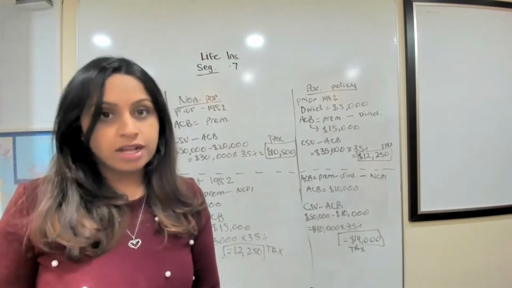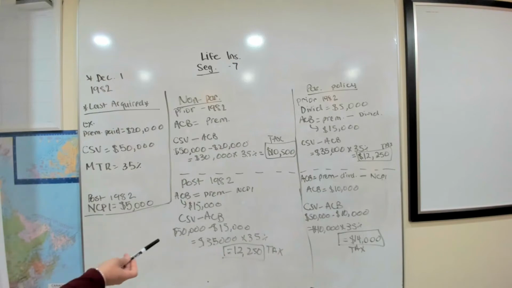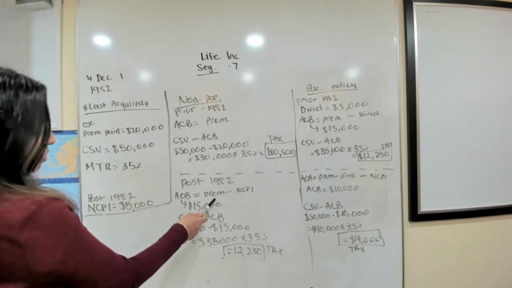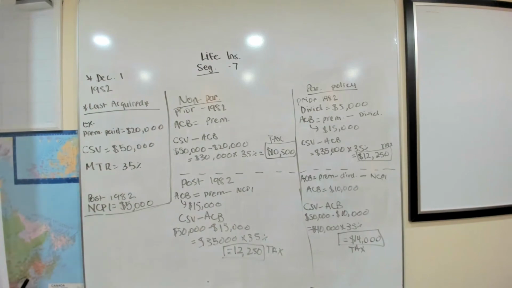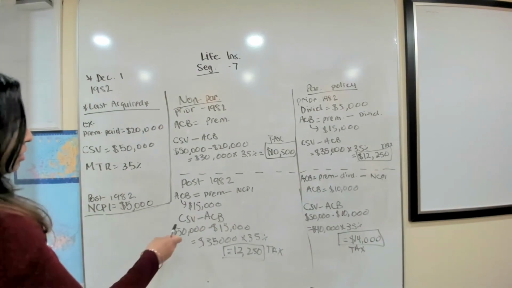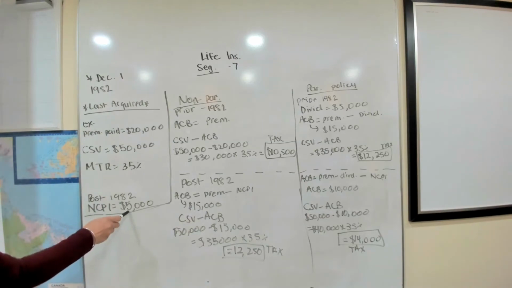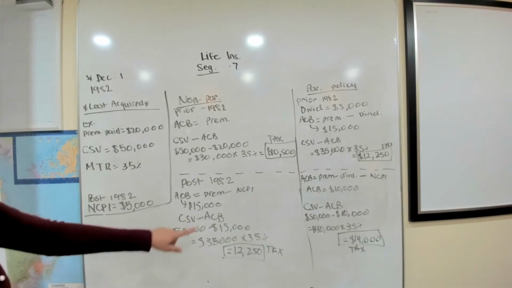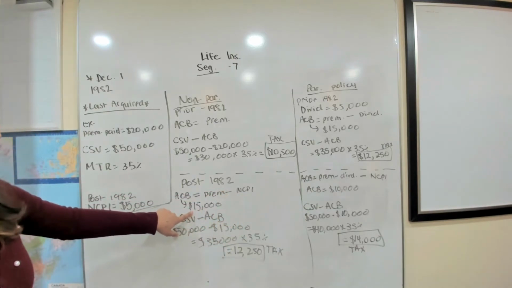That has to have a dollar value, right? So that dollar value will be given in the question. So here, after 1982, we have to take the premiums paid minus the NCPI, net cost of pure insurance, and then we're left with $15,000 because I've told you NCPI is 5,000. So we're going to take 20,000 minus the 5,000 and we're left with 15,000.